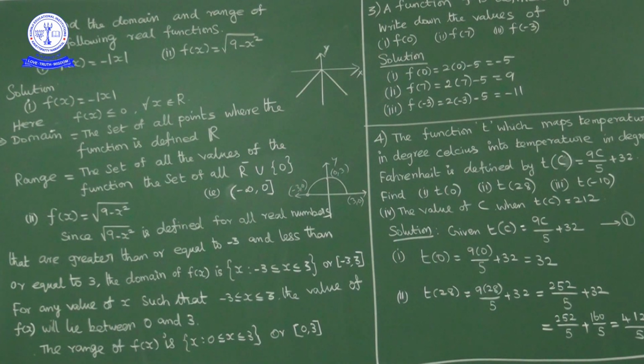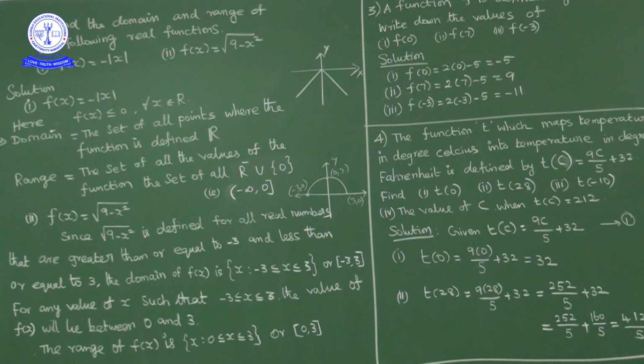So 9 minus x square greater than or equal to 0 means 3 minus x into 3 plus x greater than or equal to 0. The function is defined only for numbers greater than or equal to minus 3 and less than or equal to plus 3.